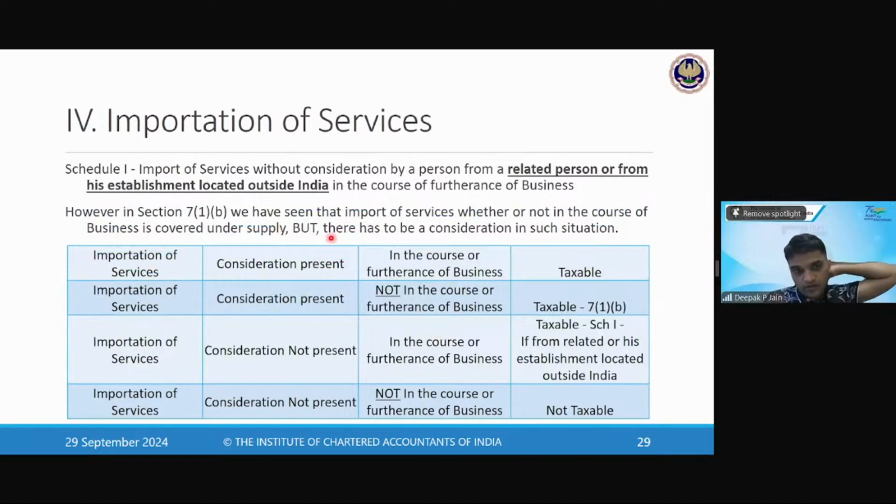This also is an important slide. I will share it with you. Go through this. When consideration is present, it is definitely taxable. When consideration is not present, only in this scenario of Schedule 1, import of service is taxable. In other cases, it is not taxable.